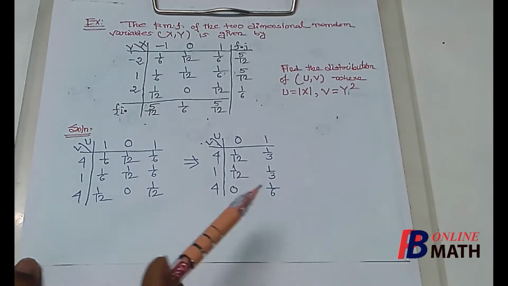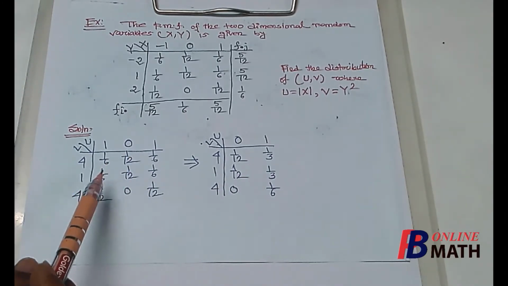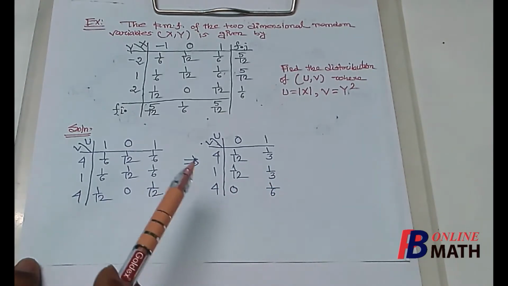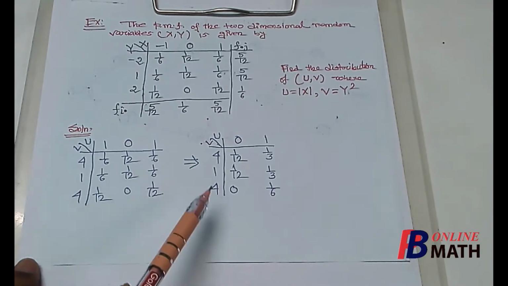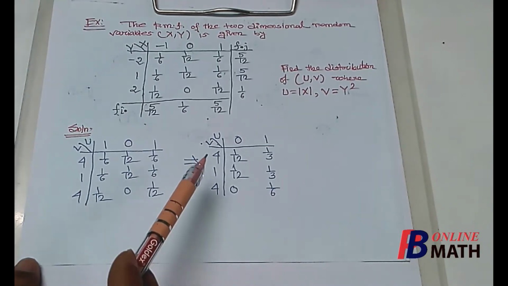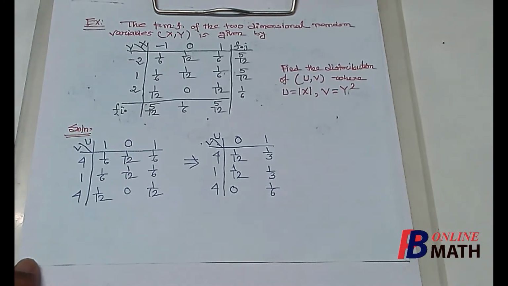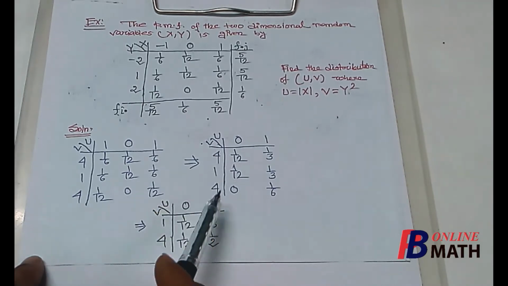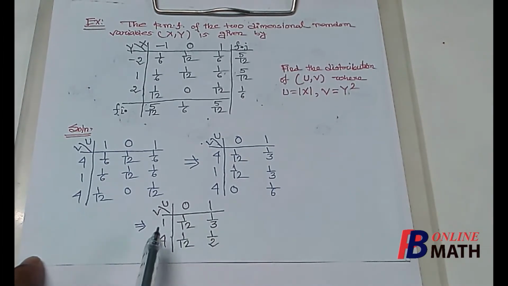So we have added the masses for these two spectrums, 1 by 6 equal to 1 by 3, etc. Now again we find that these two spectrums are same, 4 and 4. So we have to merge these two rows also. If we add the masses for these two rows, then we find this joint PMF for the random variables u and v. So these are the two spectrums of u and these are the two spectrums of v, and these 4 are the corresponding joint mass for the joint distribution of u and v.